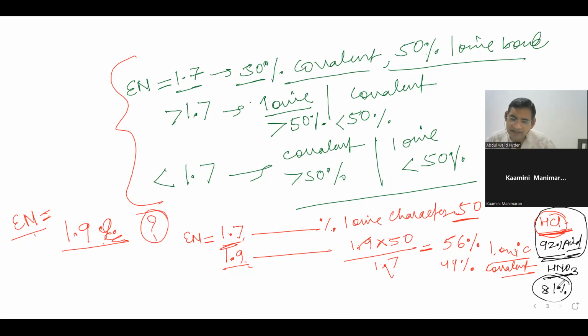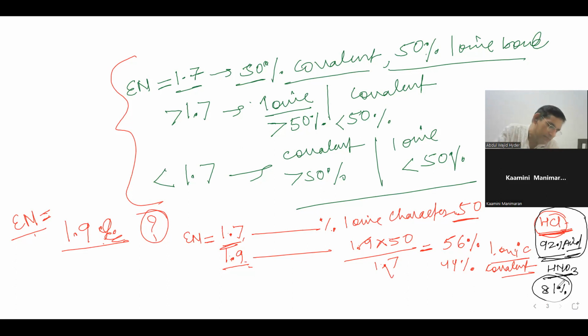Is it okay? So dominance is of acidic characters, so it is acidic. But basic characters will also be there. Are you getting my point?